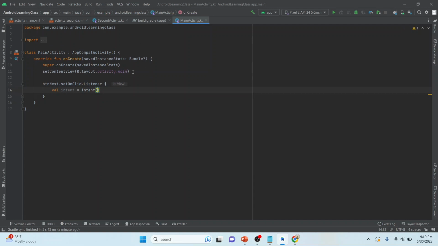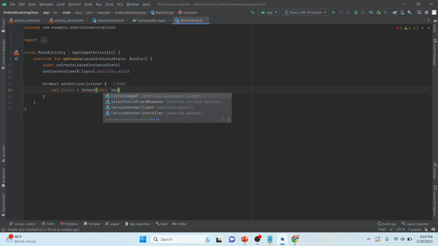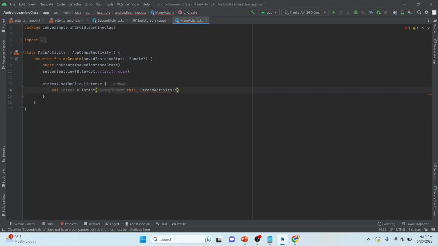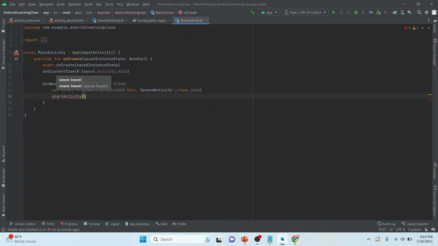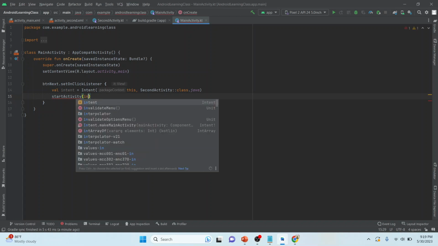I am here at the main activity, so I can pass the reference as this. Now let me explicitly define which activity I want to move on to. I want to move on to the second activity. Now I want to start this activity, so I will pass the intent.